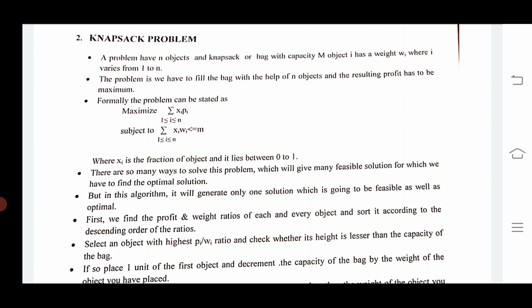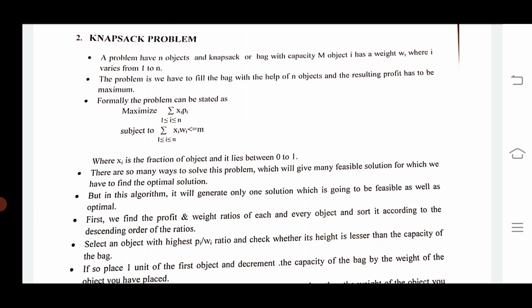If so, we place 1 unit of the first object into the knapsack, and decrement the capacity of the bag by the weight of the object. Listen carefully.